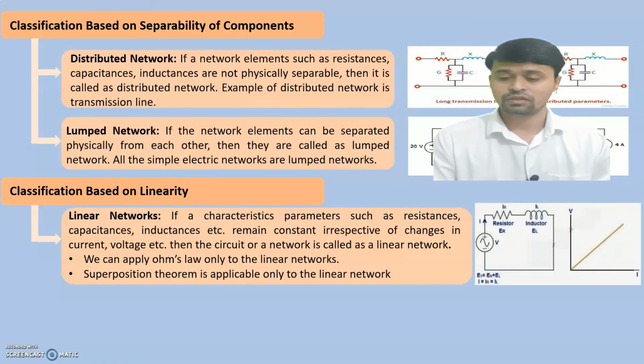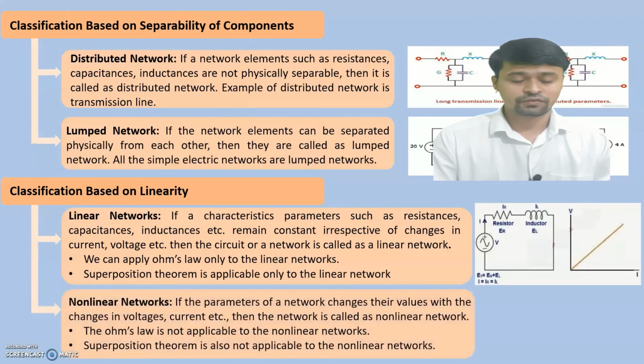If we plot the current versus voltage graph, we get a linear graph. For components like resistance and inductance, we get a linear graph. A network for which we get a linear graph is simply a linear network. One more thing: we can apply Ohm's law only to linear networks. Again, the superposition theorem is applicable only to linear networks.